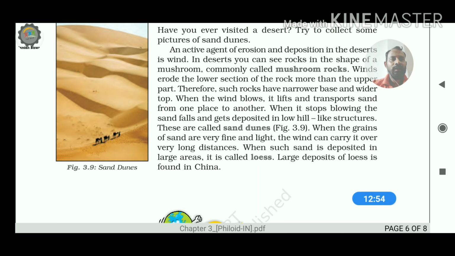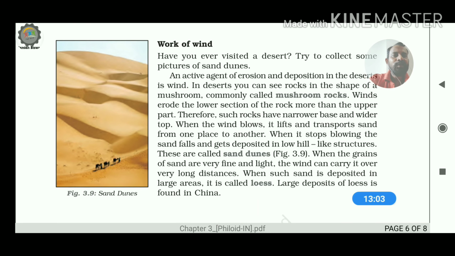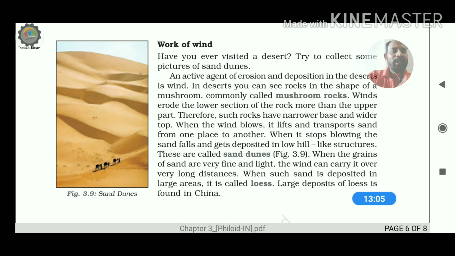Now we are going to discuss another phenomenon. What is the phenomenon? It is related to the capacity of the wind system. Why do winds usually remain very active in the desert region? In the desert region, as I have already told you, there is less obstruction and no such vegetation. That is why the wind can blow very speedily, or comparatively speedier, in the desert region.